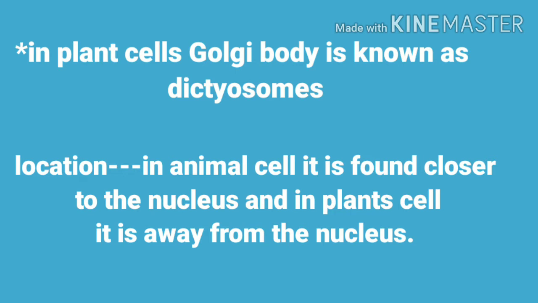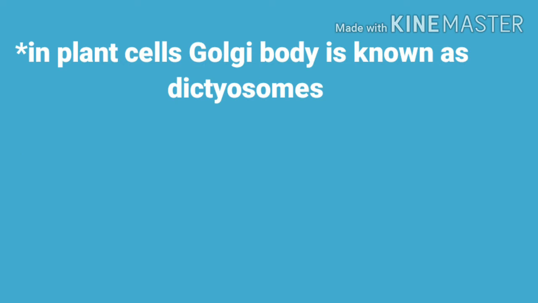But in a plant cell, the Golgi body, which is known as dictyosomes, is scattered or far away from the nucleus. And in a plant cell, the function of the dictyosomes is slightly different from the animal's Golgi body, right? So this is the location and the different features of the Golgi body.